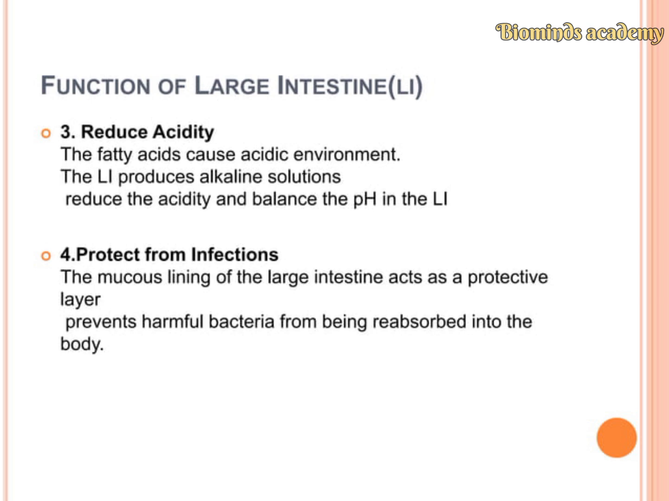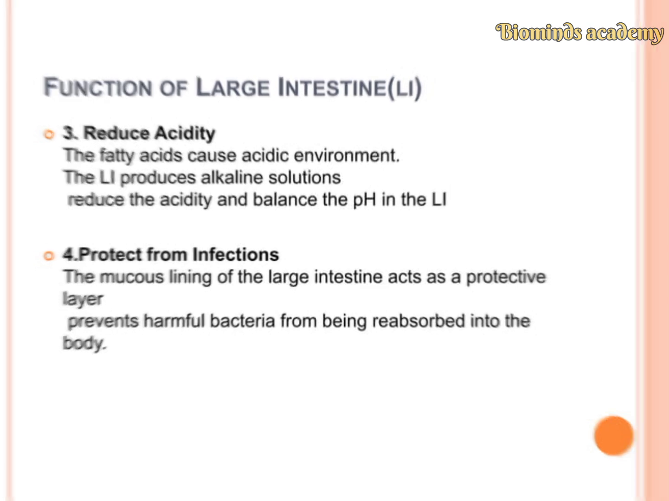The third function is to reduce acidity. The fatty acids cause an acidic environment, and the large intestine produces alkaline solutions. This reduces the acidity and balances the pH in the large intestine. The fourth function is to protect from infections. The mucous lining of the large intestine acts as a protective layer which prevents harmful bacteria from being reabsorbed into the body.